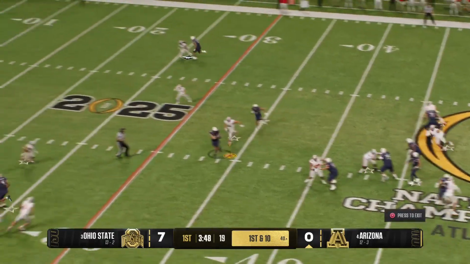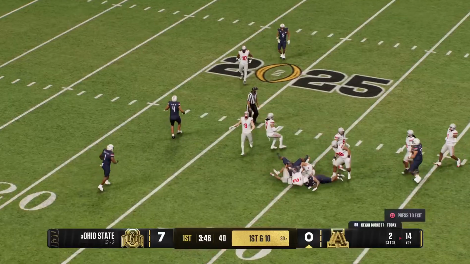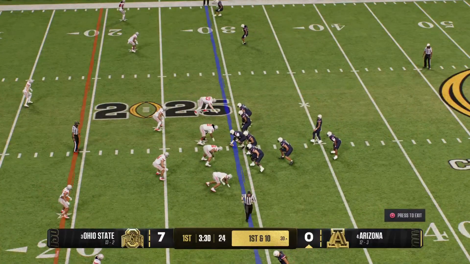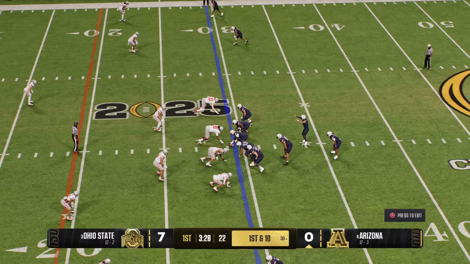On first and 10 here, looking to throw the ball. It's a short completion to the tight end. They bring him down, but that's a solid gain on the play. First down and 10 now.